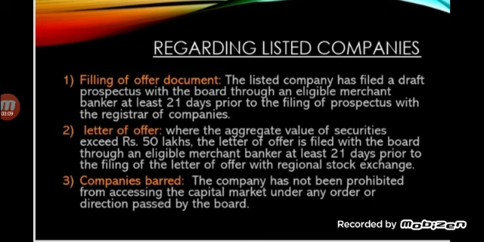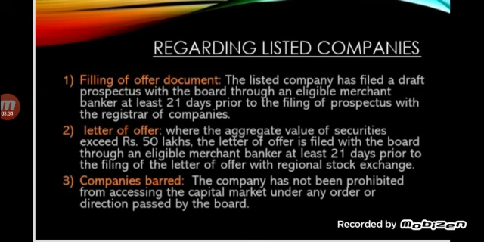Then we will discuss the guidelines for listed companies. Filing of offer document. The listed company has filed a draft prospectus with the board through an eligible merchant banker at least 21 days prior to the filing of the prospectus with the registrar of companies.